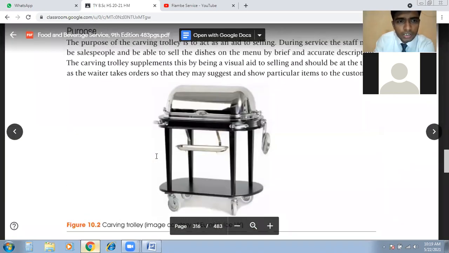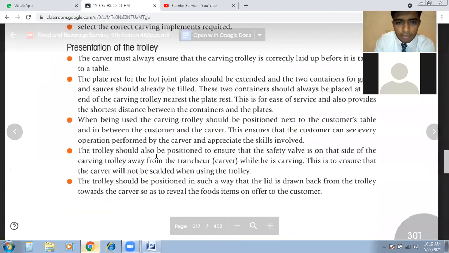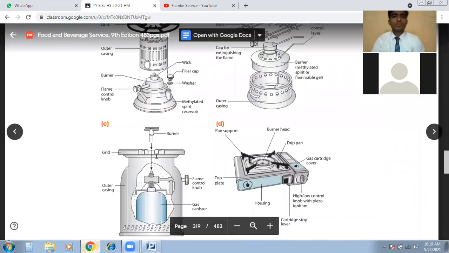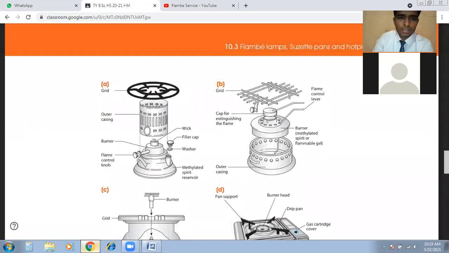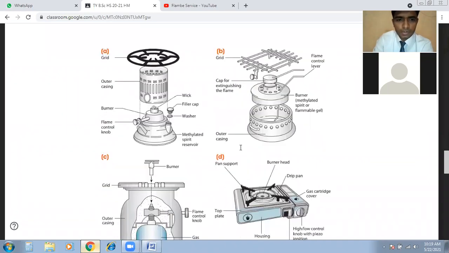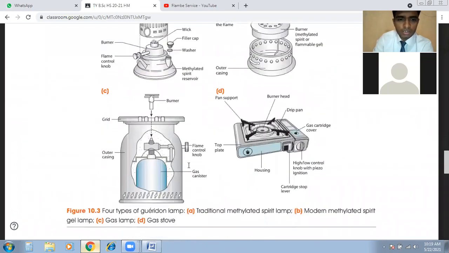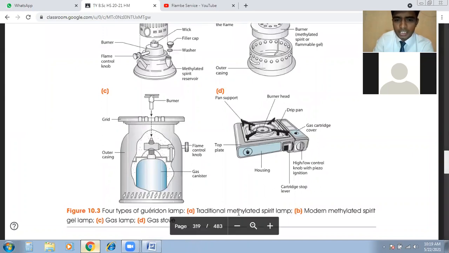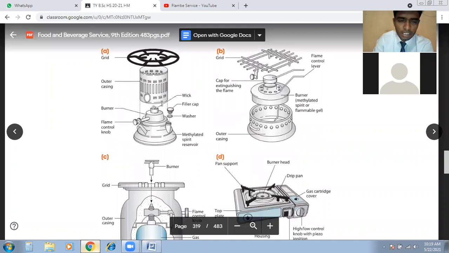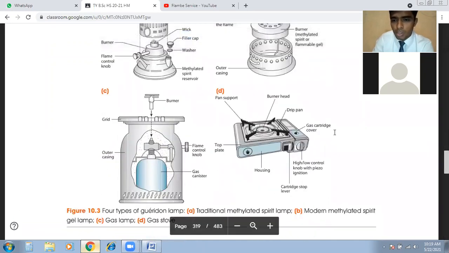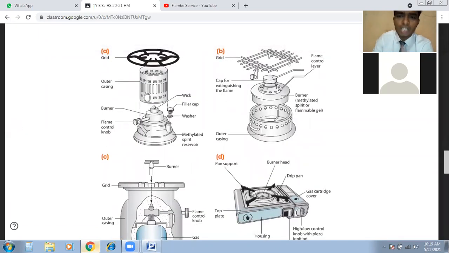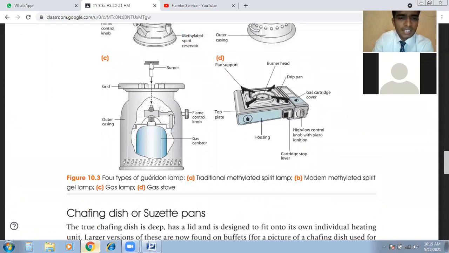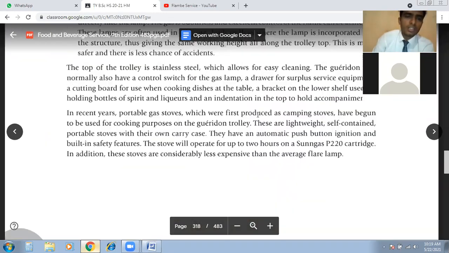So this is actually a cheese trolley, and these are the equipments. You see picture A here. You can see these burners, stoves and lighters. First, A is a traditional methyl spirit lamp, and B is a modern methyl spirit gel lamp. These are two lamps. Then C is a gas lamp, and D is a gas stove. So these are some of the equipment we have to use.